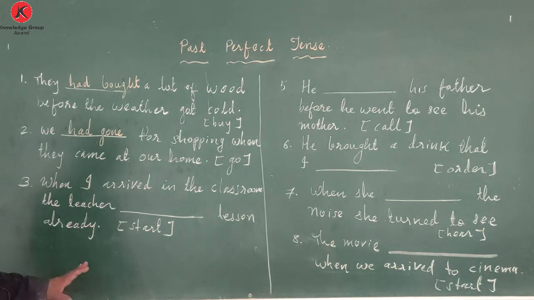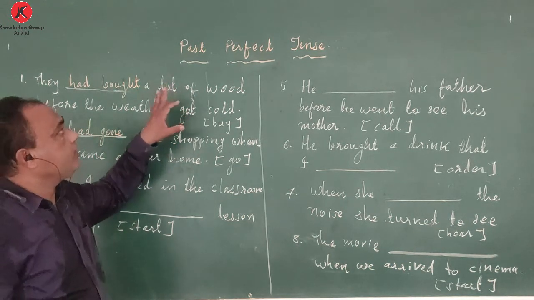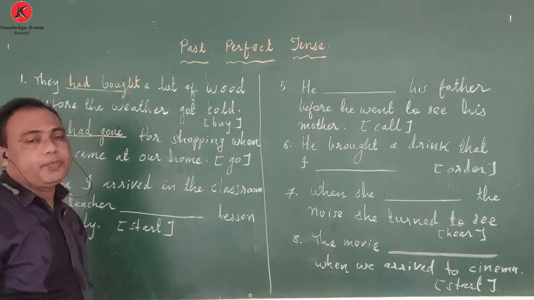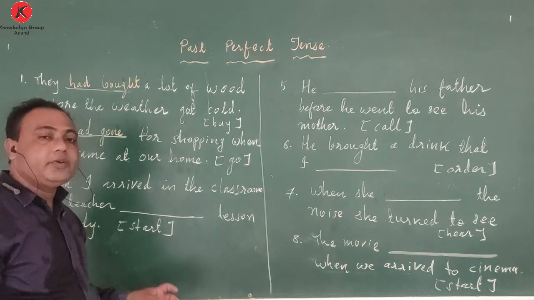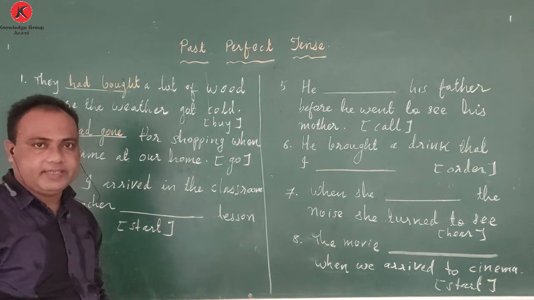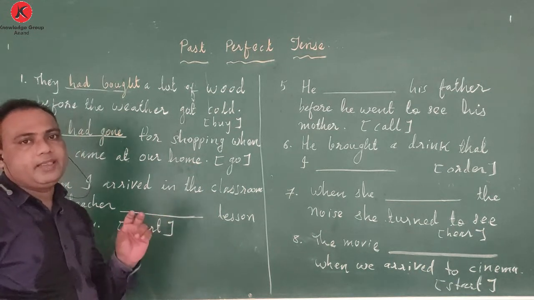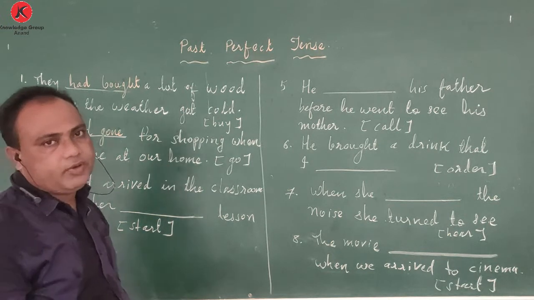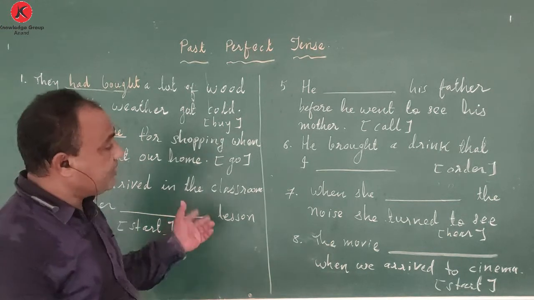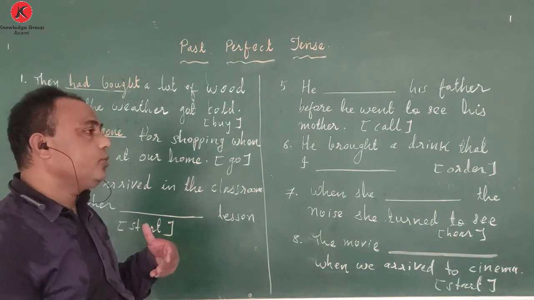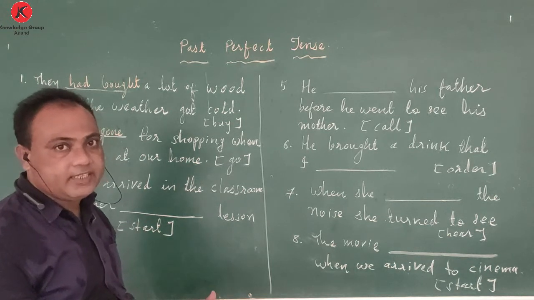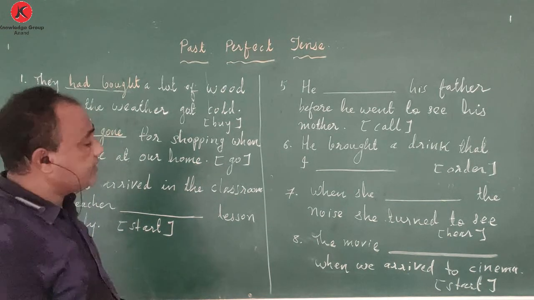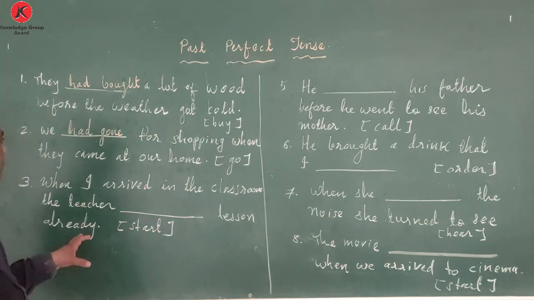The exercise initially will seem very, very easy because we know that we have to fill in with the past perfect only just now. But when it comes in your examination, all the 12 tenses will come together and there will be no clue to you. Clear instruction may not be given that you fill in with this particular tense. You have to judge from the sentence, select a proper tense and then go for the proper form of the verb.